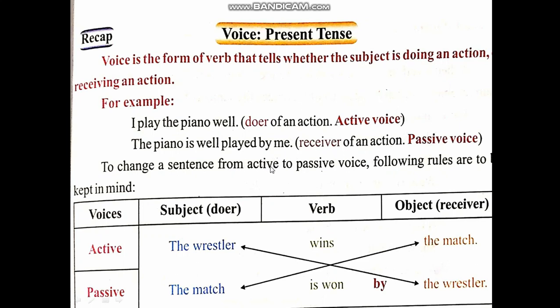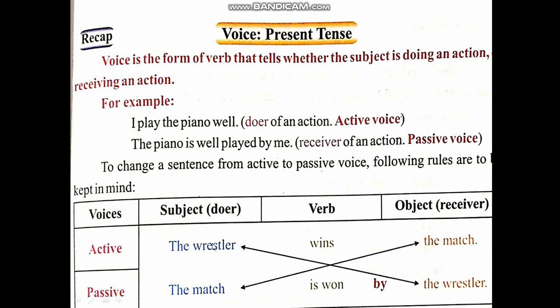To change a sentence from active to passive voice, the following rules are to be kept in mind. Look at the example given in your book and we will see which changes have come in the sentences. The sentence is, the wrestler wins the match. Now divide this sentence into three parts.